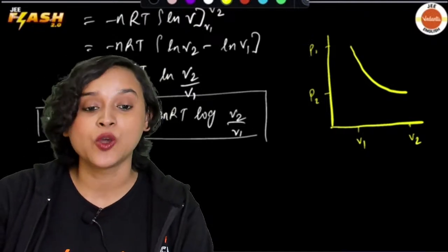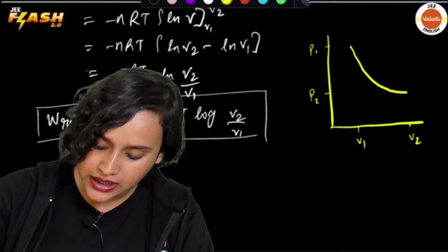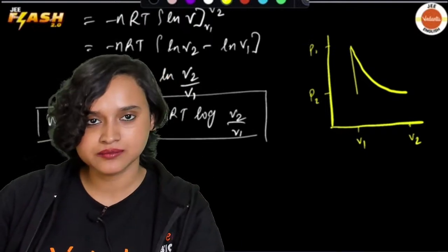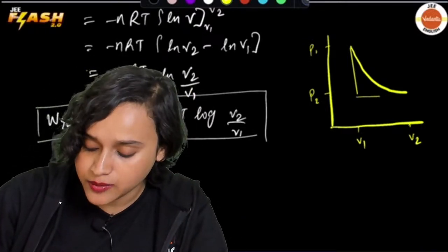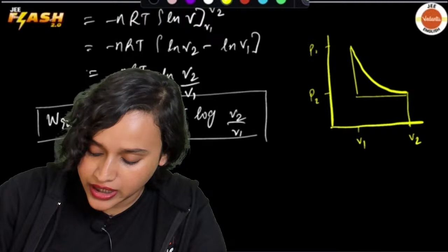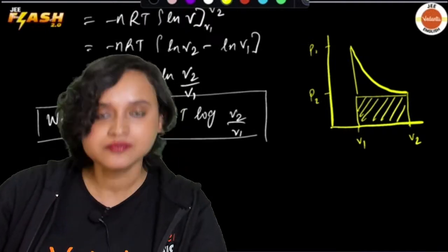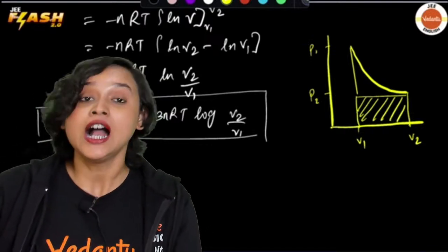So what do you see? One step, everybody. If it is one step, then what will happen? At one single point, the pressure dips, and at this point of time, your area under the curve will be just this shaded part. All right, everybody?